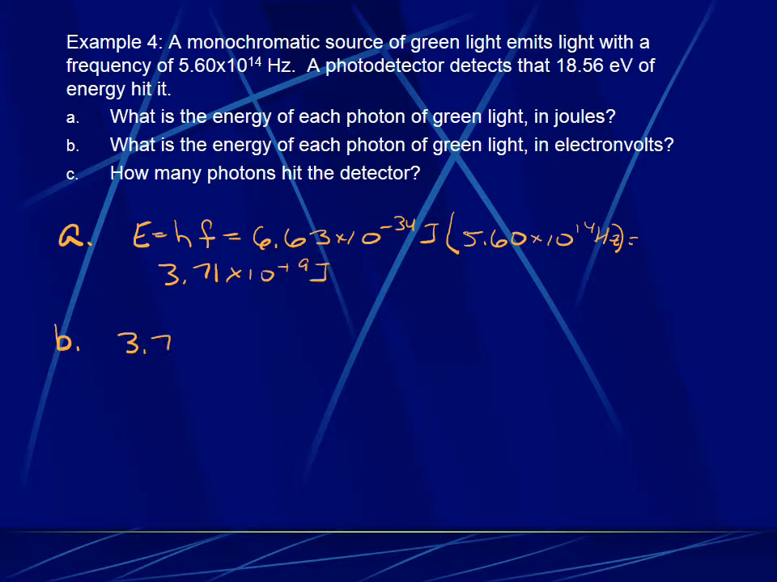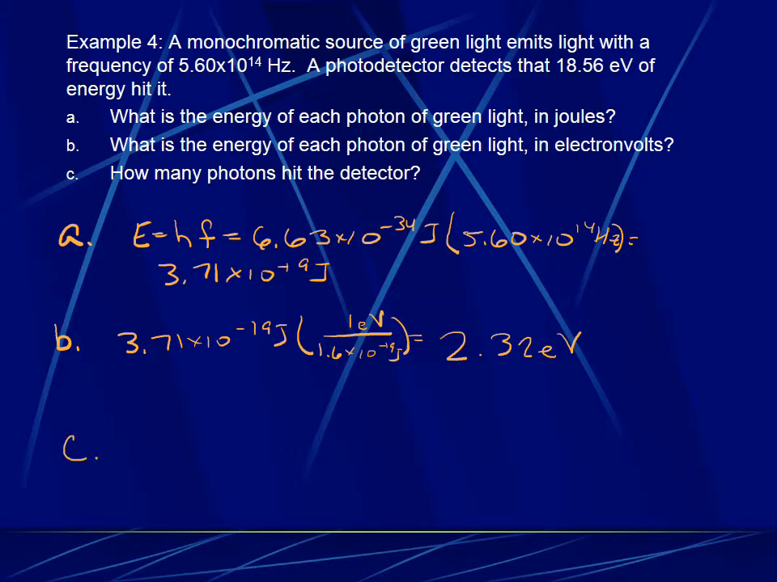We can convert that to electron volts with our factor label. 1.6 times 10 to the negative 19 joules is 1 electron volt. And we find out that each of these photons has 2.32 electron volts of energy.